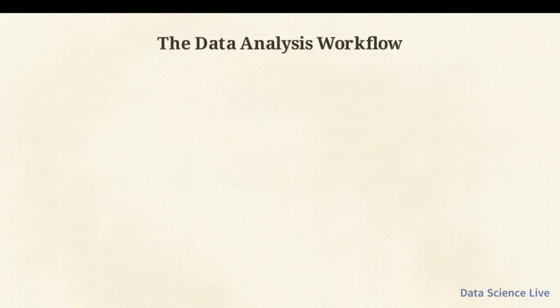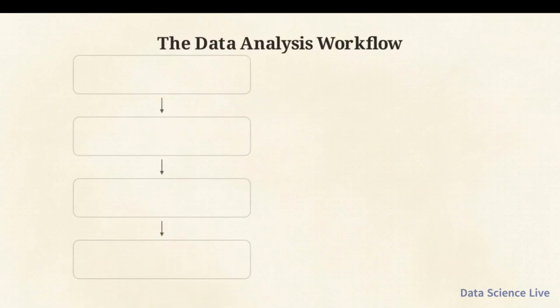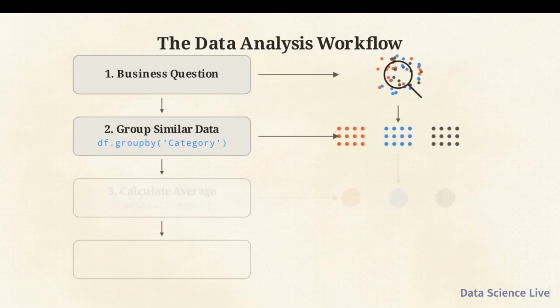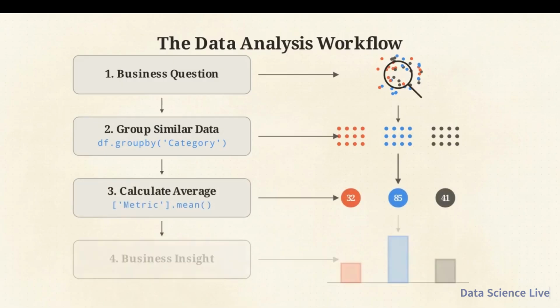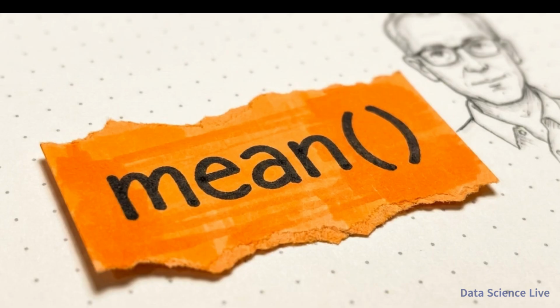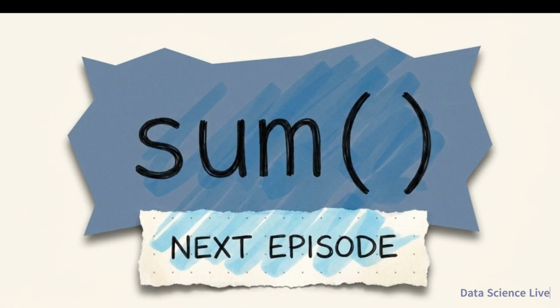This was possible because of a repeatable 4-step workflow. You start with a business question, group similar data, calculate the average, and extract the resulting insight. Data analysis becomes a universal skill when you learn to structure questions so the software does the heavy lifting for you. If a function as simple as the average can reveal this much about a business, the next episode covering the sum function will be even more impactful.